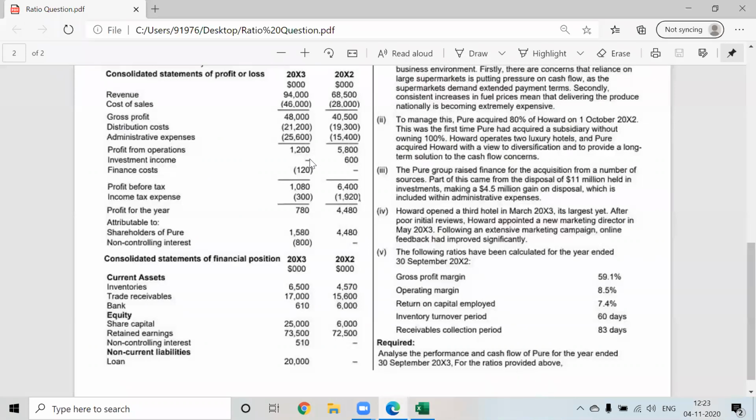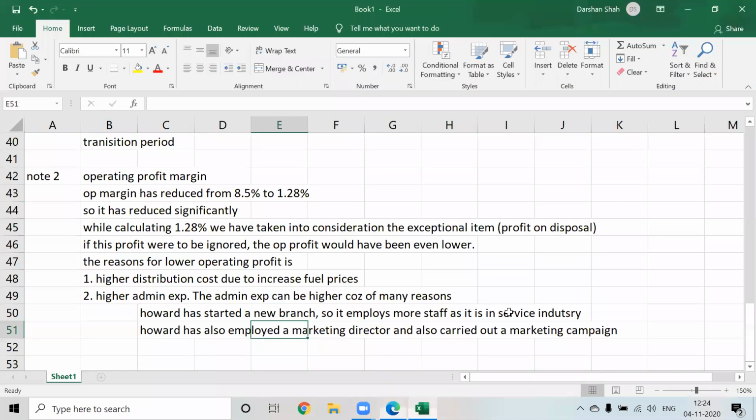Next. We have also written about the one-off item. The new opening of a third hotel can also increase admin cost, apart from recruitment. So because of the opening of the new hotel, in general admin cost has increased.